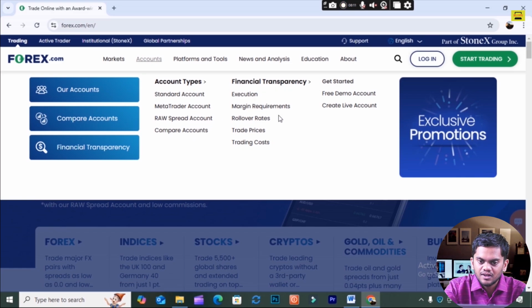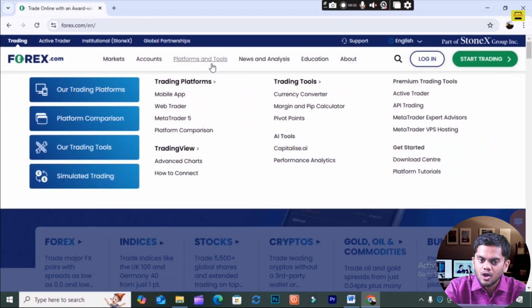You also get information on financial transfer, execution, margin requirement, rollover, trade prices, and you can also create a free demo account or create a live account. If you go to a demo account, you cannot withdraw the funds to your bank, but you can deposit funds to that trading account. Okay, when you create a live account, then you can transfer your funds into a bank account also.